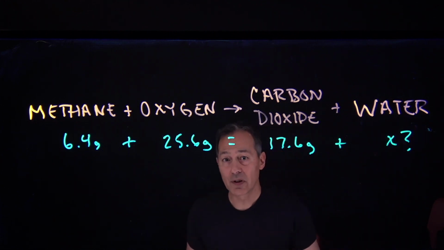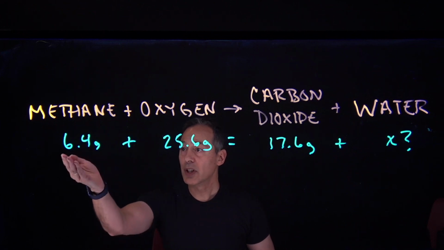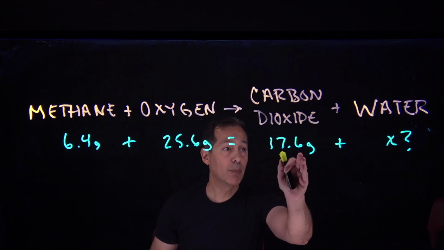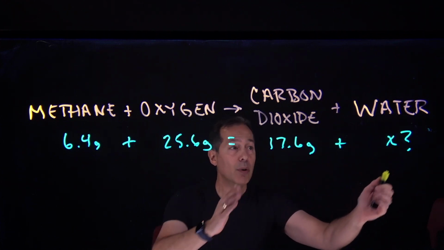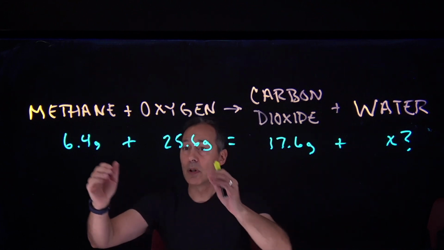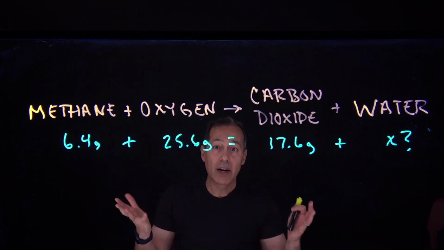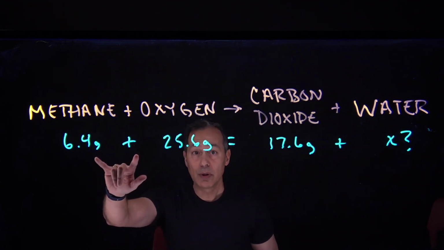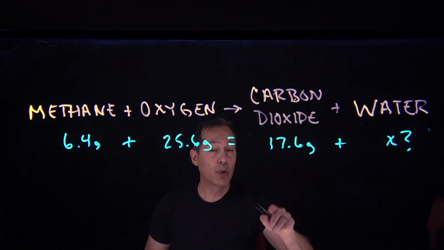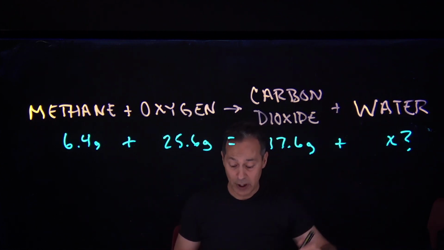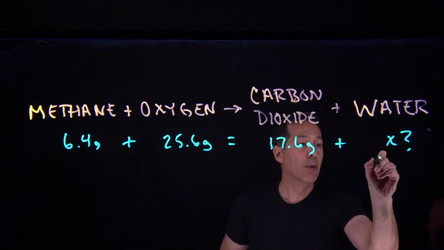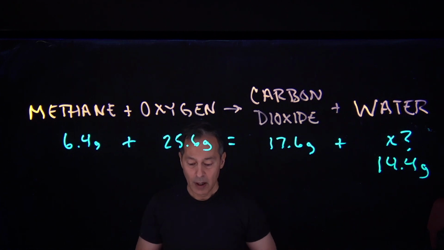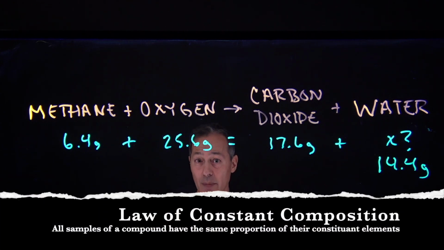Well, we can think of this as like a mathematical equation. 6.4 plus 25.6 equals 17.6 plus some amount. And we know that this side here has to equal this side over here because matter cannot be created or destroyed in chemical reactions. So if I add these two together and I subtract 17.6, that should give me what's left over here in water. And in this case, it's 14.4 grams of water.